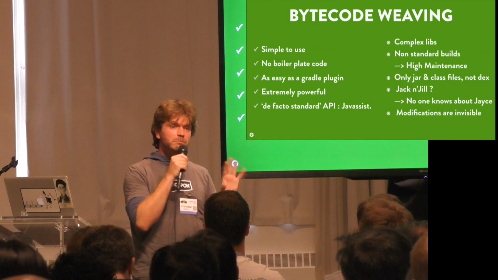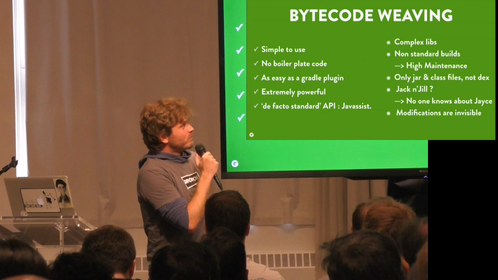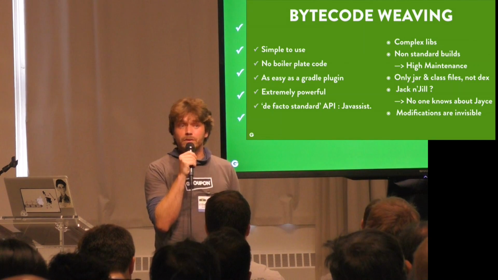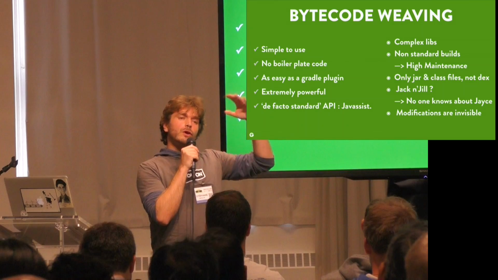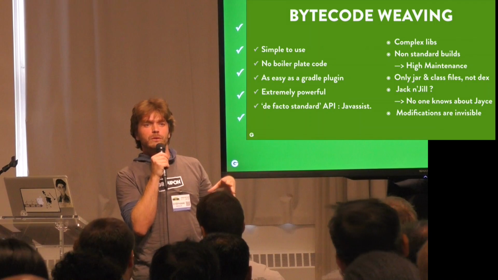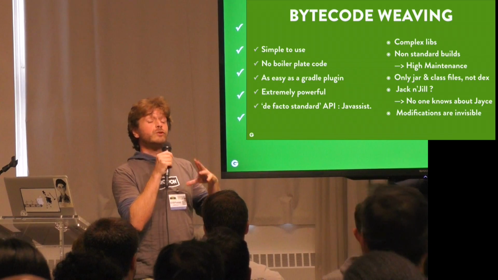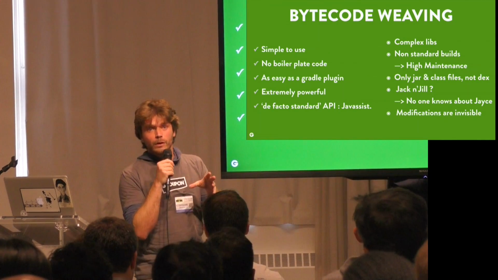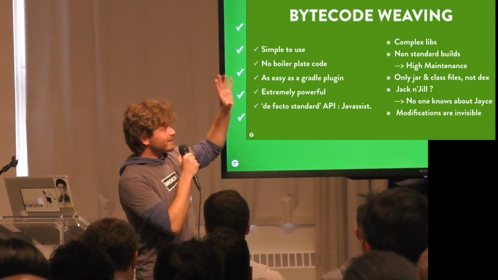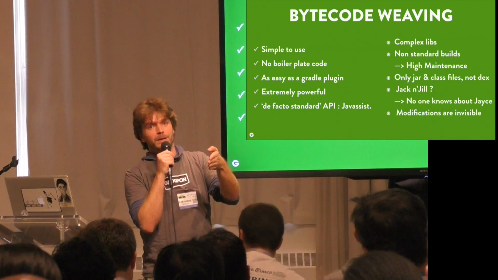And Javassist has some missing features also. So yeah, it's difficult. But we think that the main problems come from the fact that it's not standard. So it means that inside the huge task graph that you get when you are building an application via Gradle, for instance, I don't know if some of you have already seen the graph, but actually it's huge. It has over 100 nodes. So there are over 100 operations that are performed by Gradle when you build an application. And inside this huge task graph, there is no real place to do my bytecode manipulation.